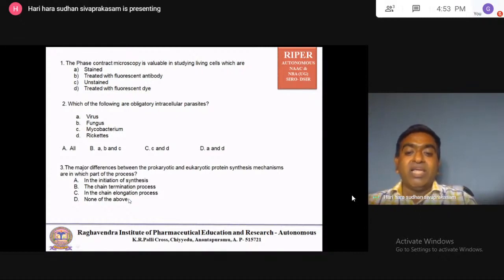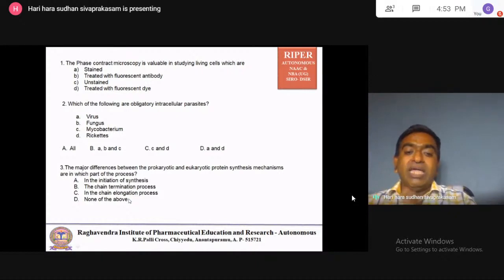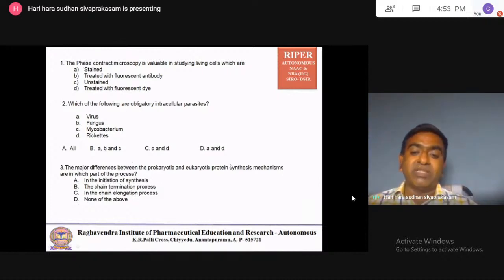In eukaryotes, methionine is added. So in the initiation of protein synthesis there is a difference between prokaryotic and eukaryotic. It's not there in chain termination or chain elongation. So all the rest of the process will be the same. Only at the start is there a difference between prokaryotic and eukaryotic protein synthesis.